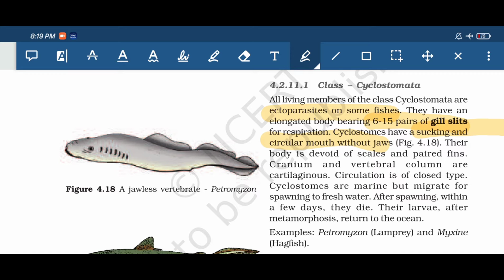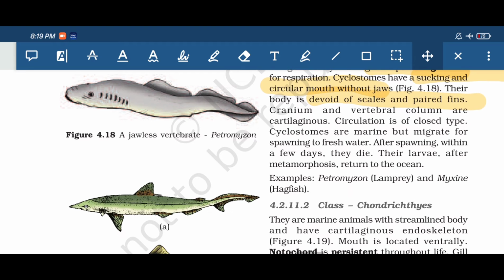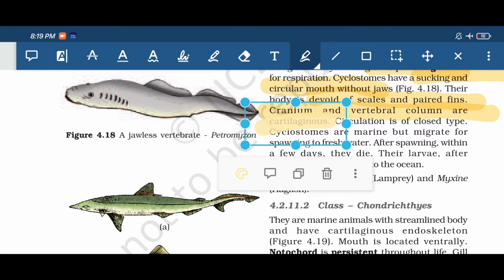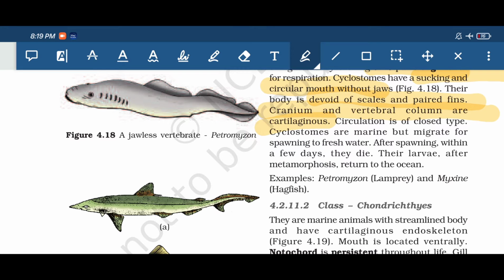Their body is devoid of scales and paired fins. Then the cranium and vertebral column are cartilaginous. So the cranium is present and the vertebral column is also present, but they are cartilage, they are not bony. Then circulation is of closed type.